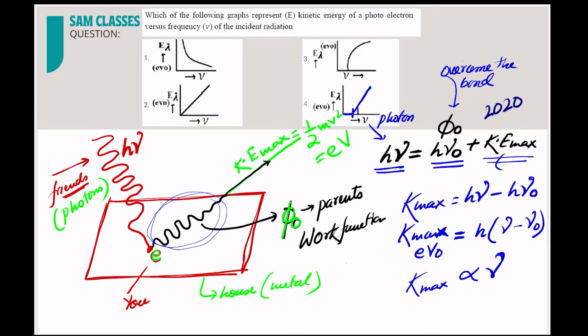Let me just expand this graph. Till this frequency there was no emission; till this frequency the electron was not able to come out. Why? Because you are not in this range, you are not able to overcome that barrier. The moment you overcome that barrier, you're able to convince your parents, no, from tomorrow onwards you will study, you're able to come out. And the more energy your friends came with, the more energy you'll have to go out with them. So that's a simple story, keep that in mind. You'll be able to do most of the questions. Okay, so let's see the next part. The answer to this is this one.